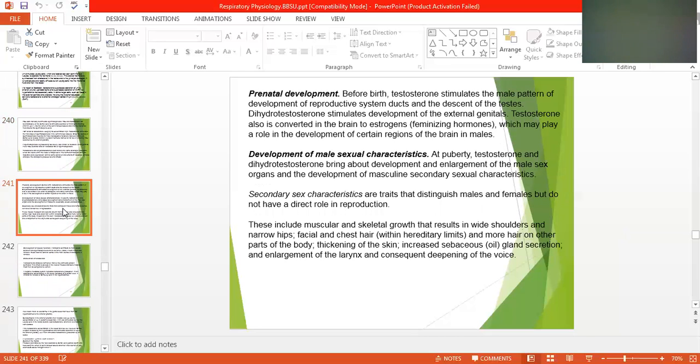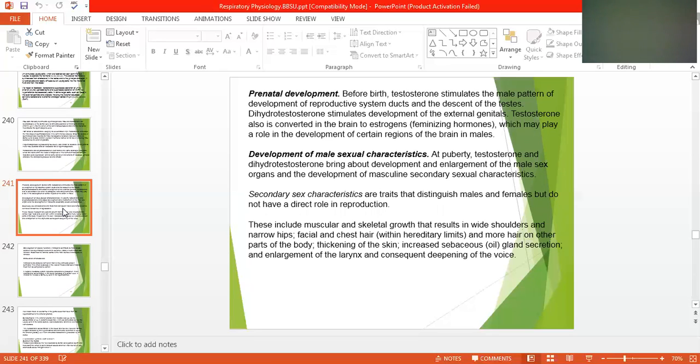Now we'll see the prenatal development from the sperm and ovum. Prenatal means before the birth.